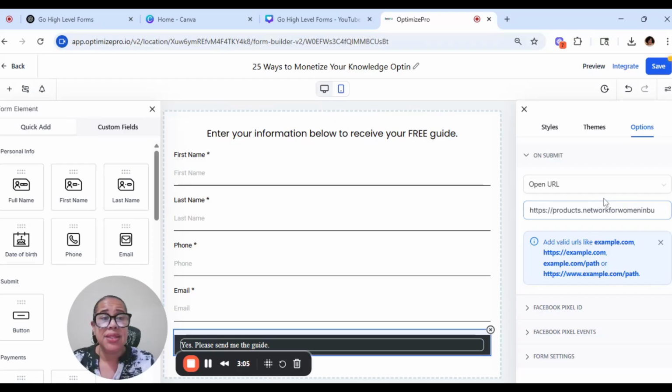All right, so after you do that, you click save and then you can go back and integrate this form into your landing page, and it will go directly to your thank you page. So I will show you exactly what that looks like in real time.